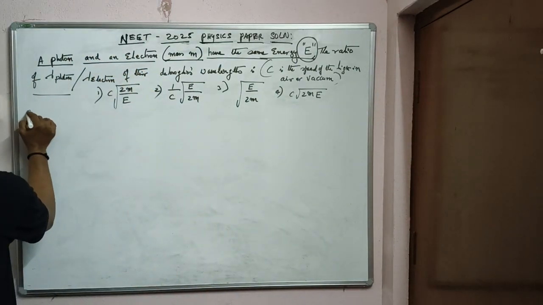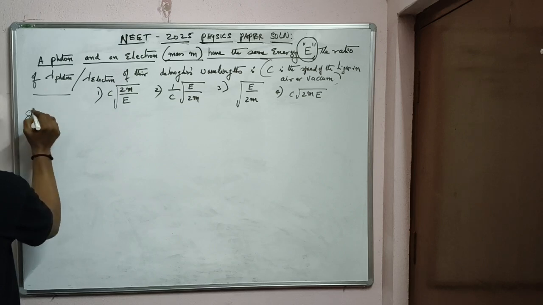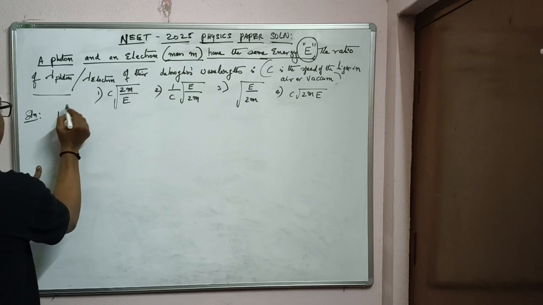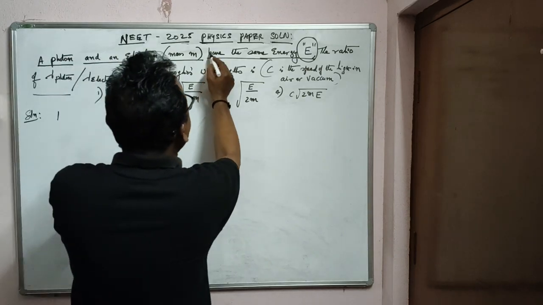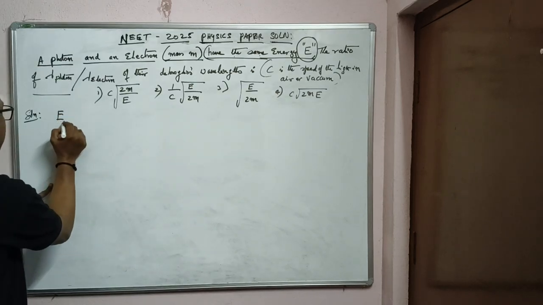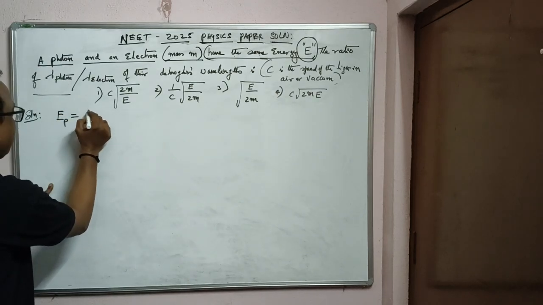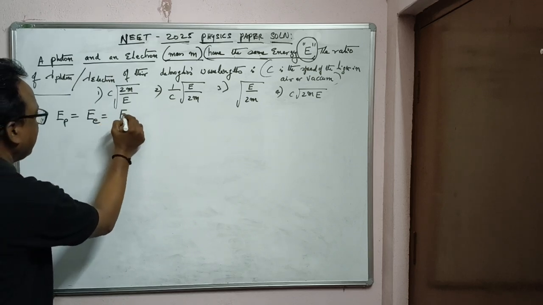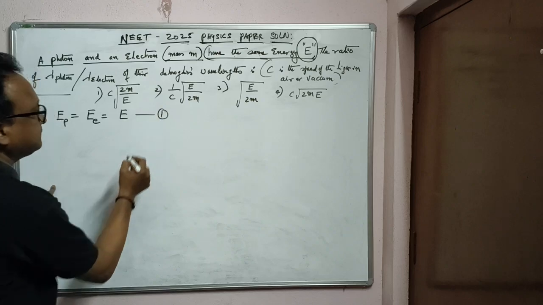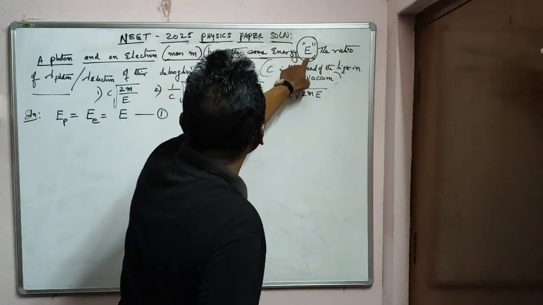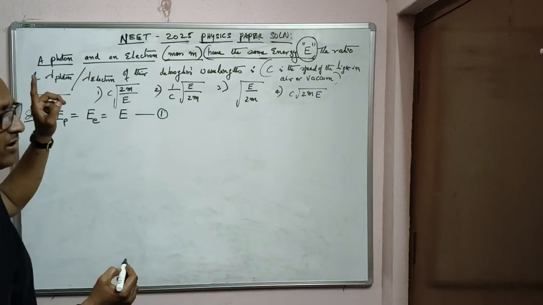So, solution. First of all we will see the photon. As given in the question, they have the same energy. Let the energy of the photon and the energy of the electron particle be the same, let it be E, because the question says they have the same energy E.